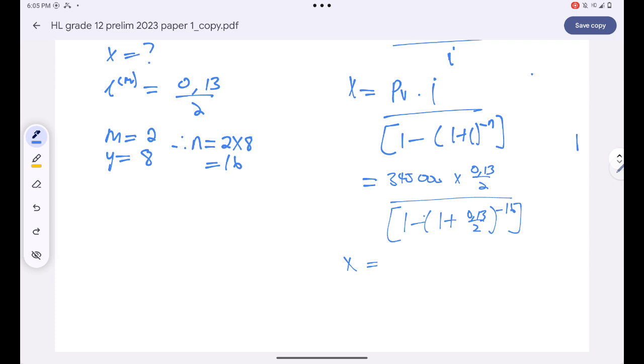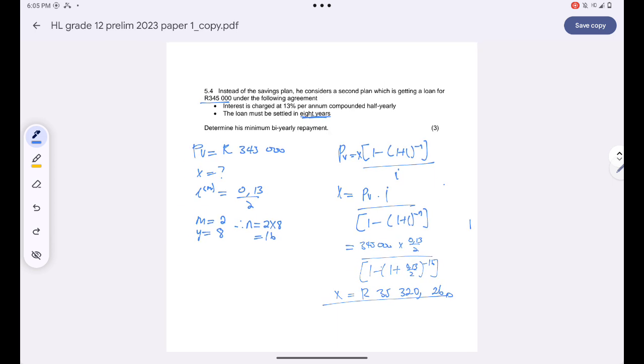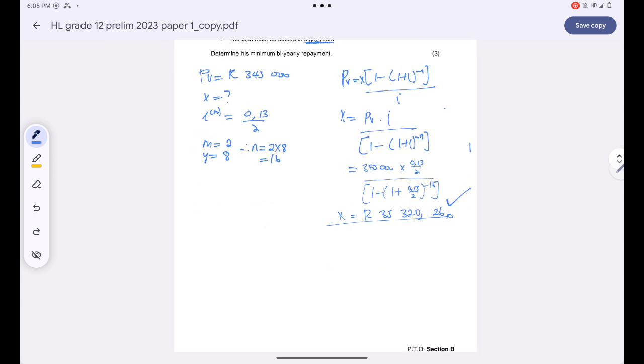So if he decided to take the loan, he was going to pay an amount of 35,320 rands 26 cents every 6 months. Are you together? If he decided to take the loan, he was supposed to pay back this amount every 6 months. That's how, guys, we're supposed to tackle this question.